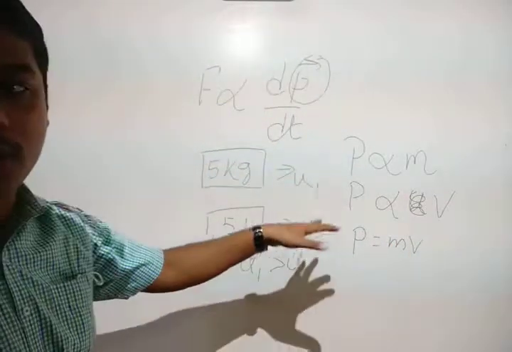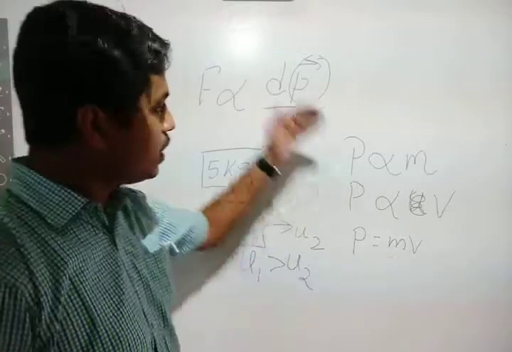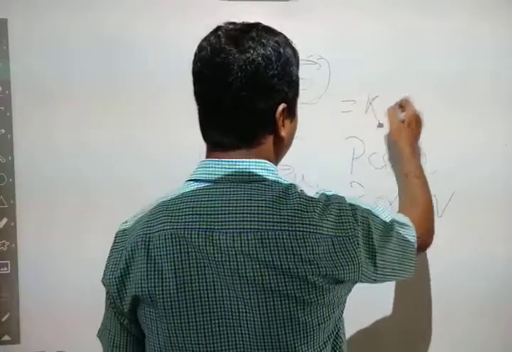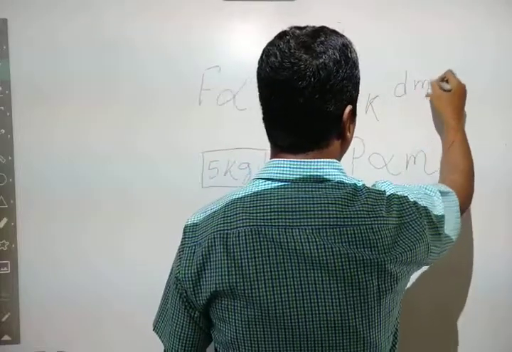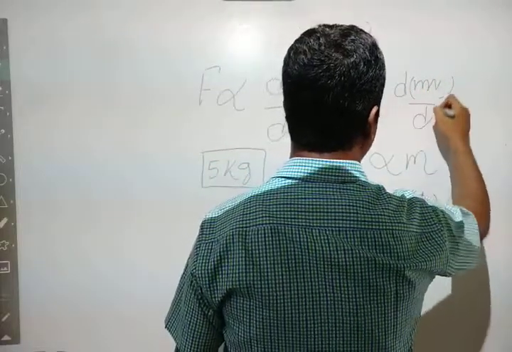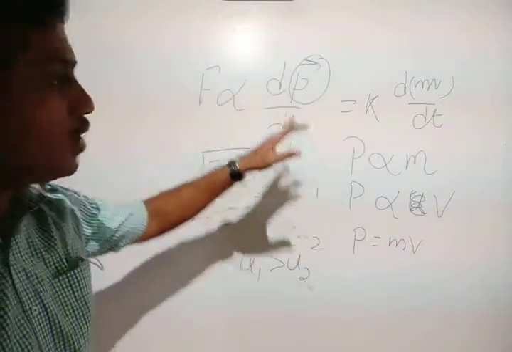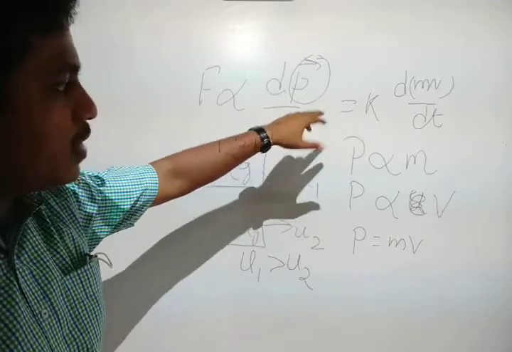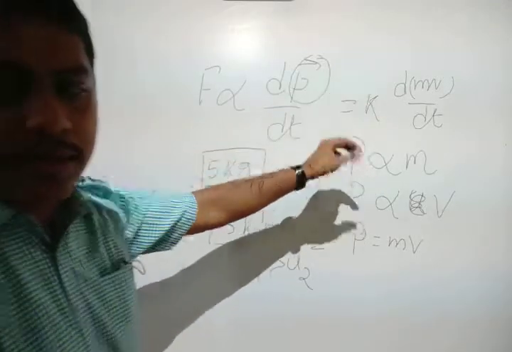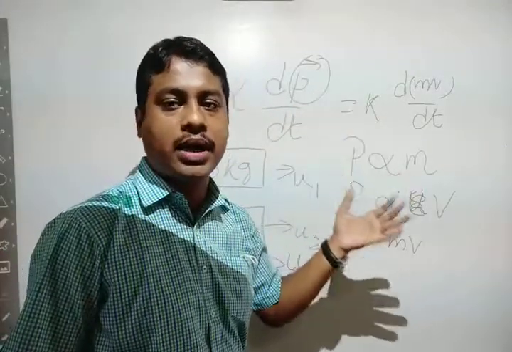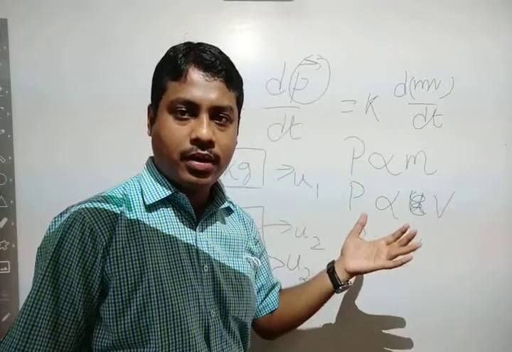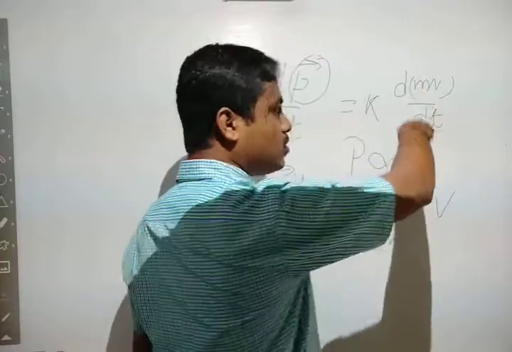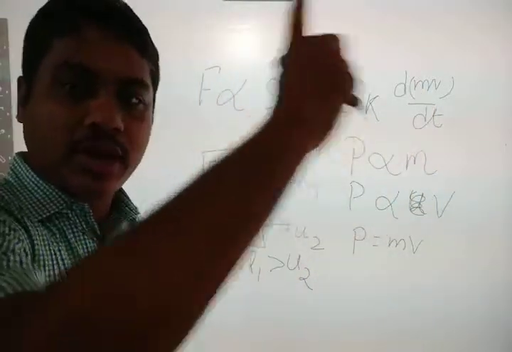This is the formula for momentum. If I place it in Newton's second law of motion, F equals K d(mv) by dt, where K is the proportionality constant. As I have already taught you about differentiation, here the mass is constant and velocity depends on time.